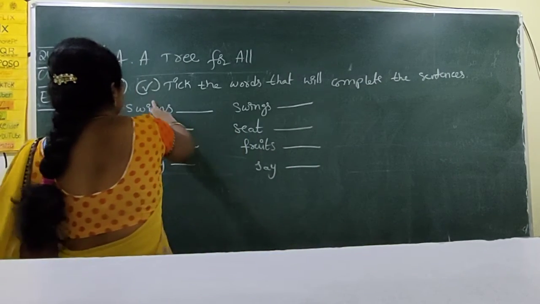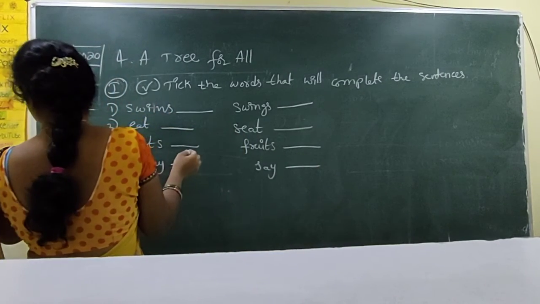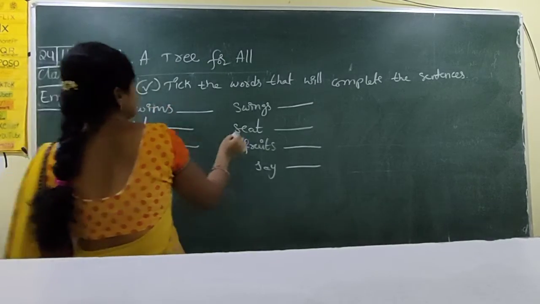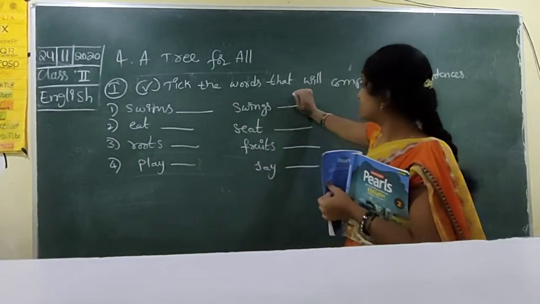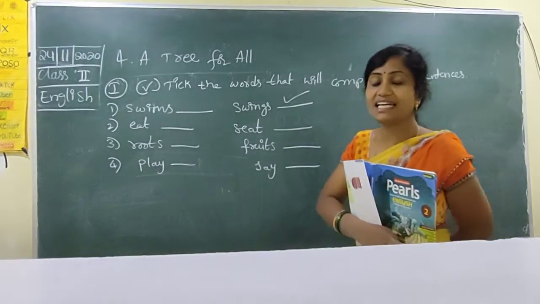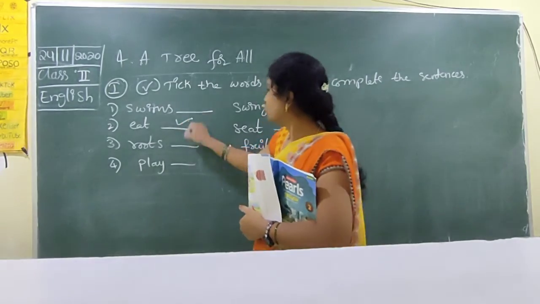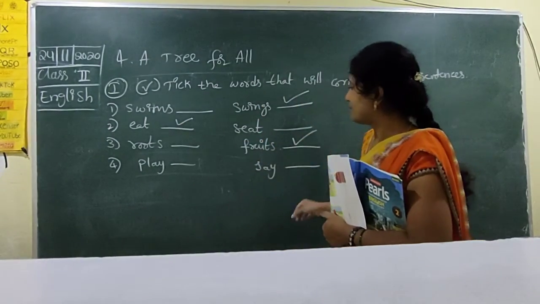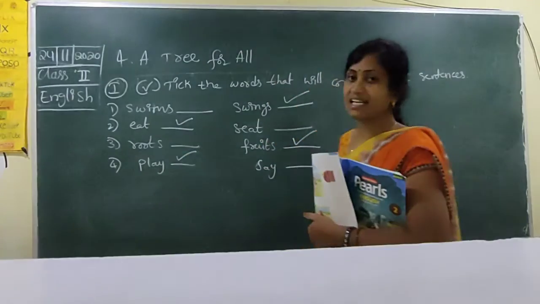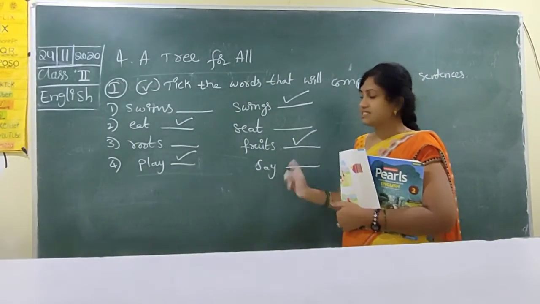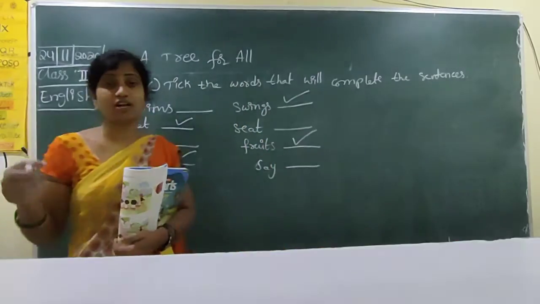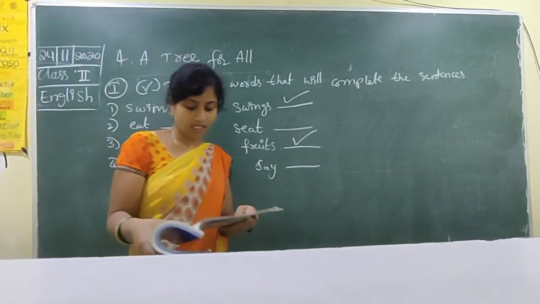Swims, swings. Swings is the complete sentence. Eat is the complete sentence. Fruits is the complete sentence. Say is the complete sentence, not play. So when you listen and the word completes the sentence, you have to tick it like that.